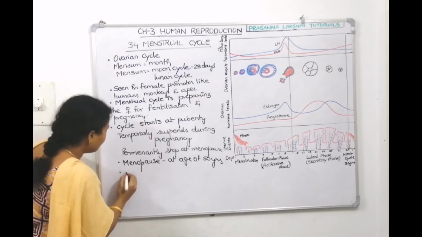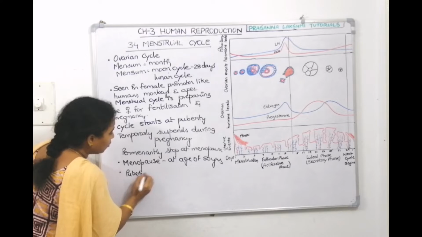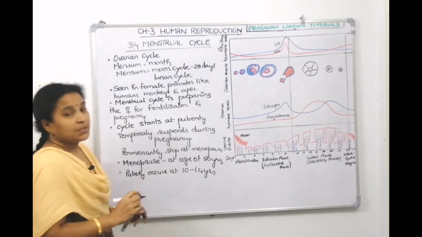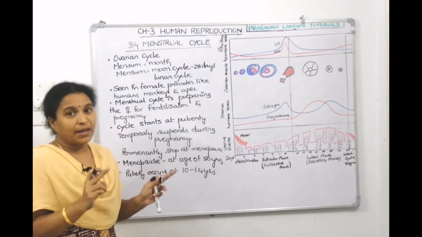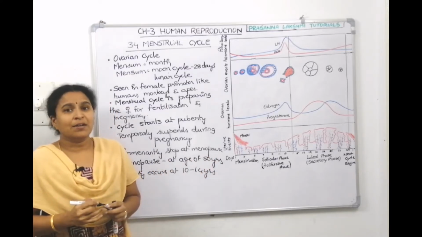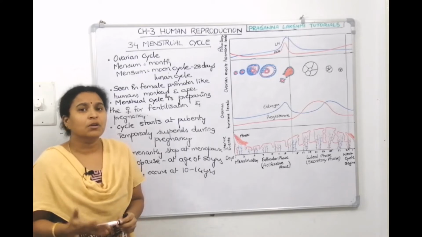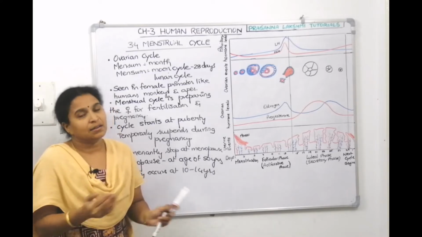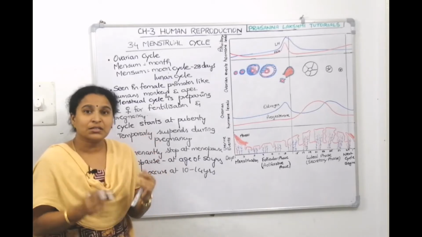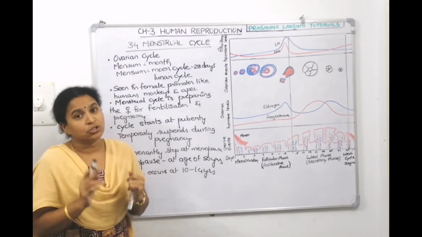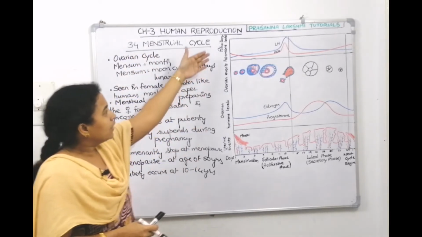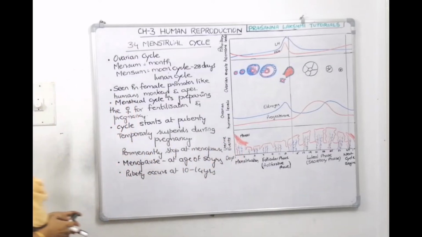And what is the age of puberty? Generally, in females, puberty occurs at 10 to 14 years, when the menstrual cycle starts, and it stops at menopause, at about 50 years. Now, due to artificial and packaged food, puberty is starting early and menopause is also approaching early. When menopause comes, the hormone production stops. What are the post-menopause effects that we will see? Take a screenshot. We will look at the events on the next board.